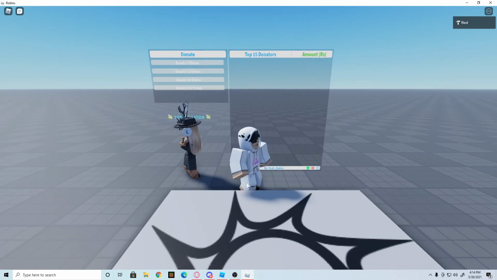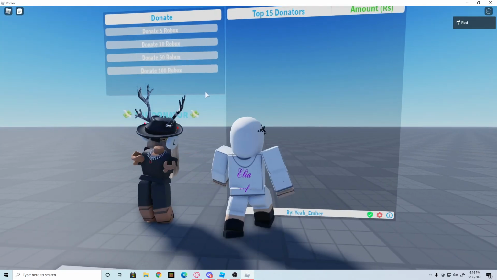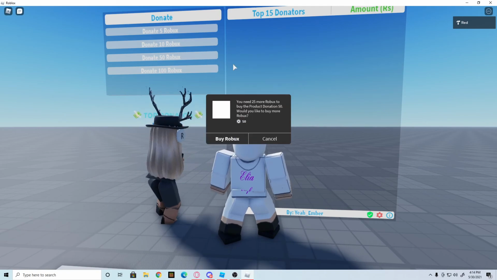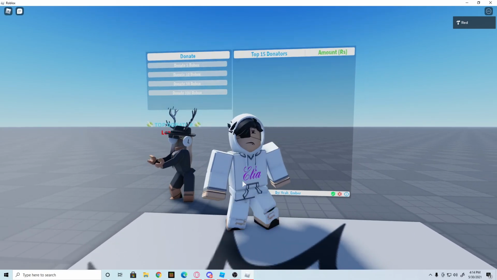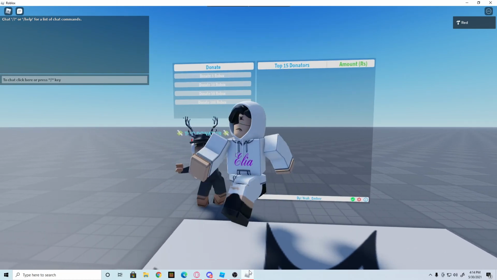Okay, this may look like a scam, but I'm really not scamming you guys. This is how you set up a donation board. It's just that my system, Roblox in general, is being buggy, so it's not going to work with me. But this is how I always set it up.